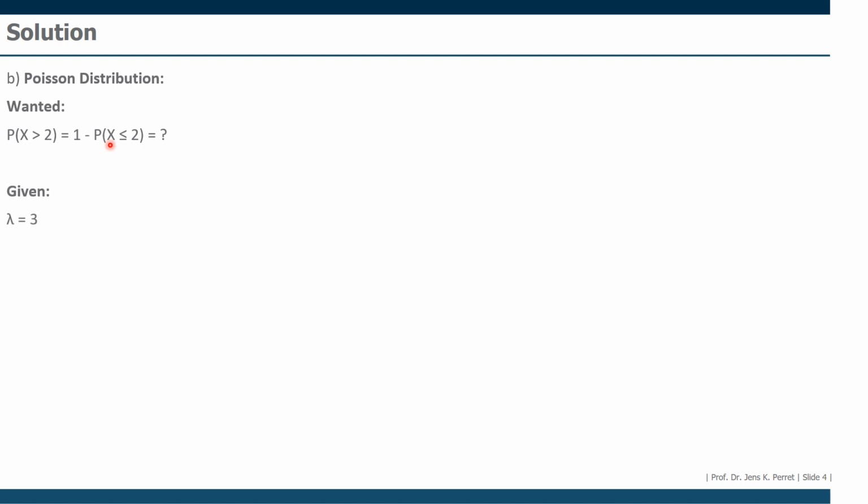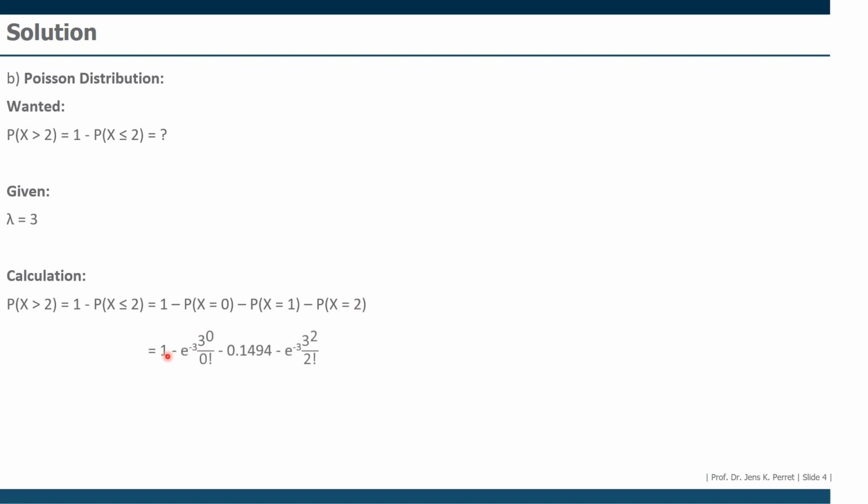I know, again, my parameter lambda is 3, so I'm going to split this up into those 3 parts as I mentioned. Instead of smaller or equal to, I go with equal to 0, 1, and 2. Those are the only 3 cases included here. This one I already know from part A. So I only have to calculate this one and that one. That's what we see here. We have the 1, we have this part copied from A. Here the lambda is still 3. Actually in both cases it's still 3. Here the k is 0 and here the k is 2.